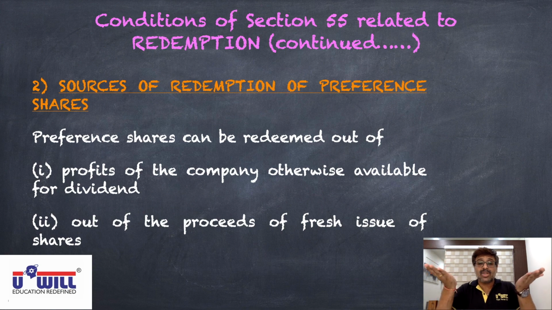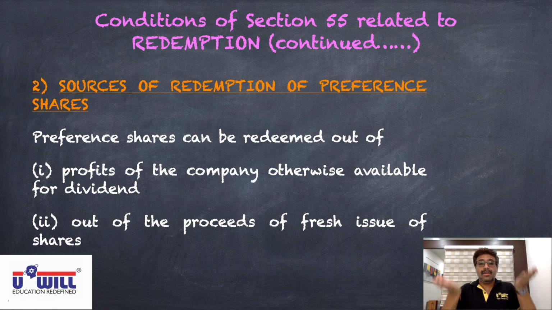How will the profits of the company help in maintaining that 30 lakhs back? Out of 1 crore, 30 lakhs of preference shares are redeemed. How will the first condition help in keeping that 1 crore intact? I'll explain in the next condition. But the second condition is quite obvious. You redeem the preference shares of 30 lakhs and you issue a further 30 lakhs of preference or equity shares in the market. So total capital becomes 1 crore.